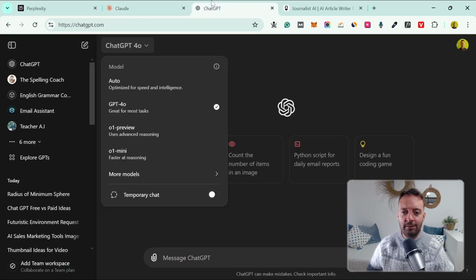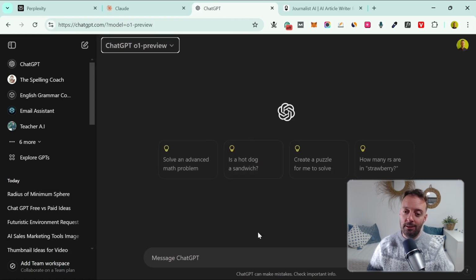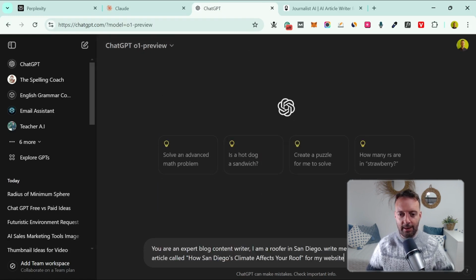Right, let's move on to ChatGPT. So ChatGPT has different models available to it now. Right, I'm going to actually test it with the new model. It's called O1 Preview, right? So we'll give it its best new model. Apparently, let's see what we get. To be honest, I have tried this before and it gives really, really good articles. So you need the Plus plan to get this one.